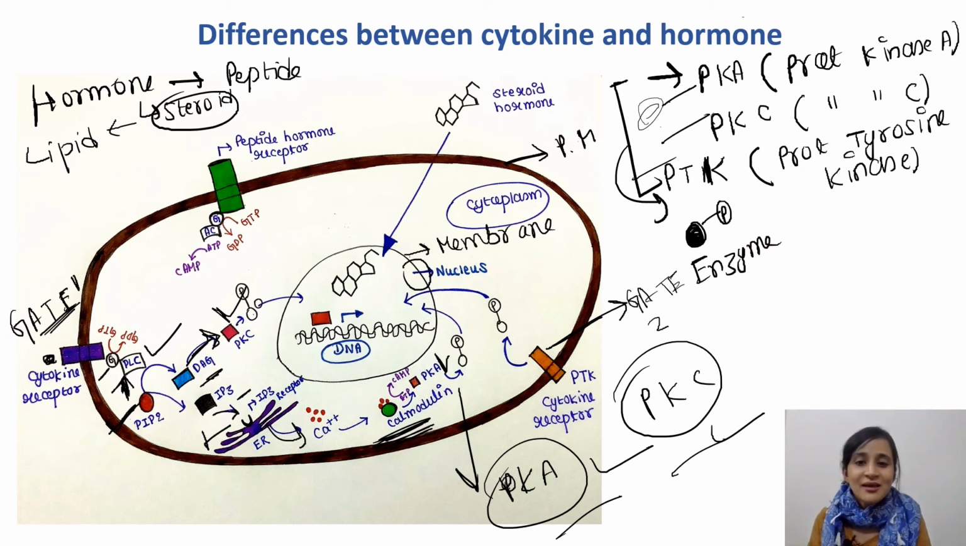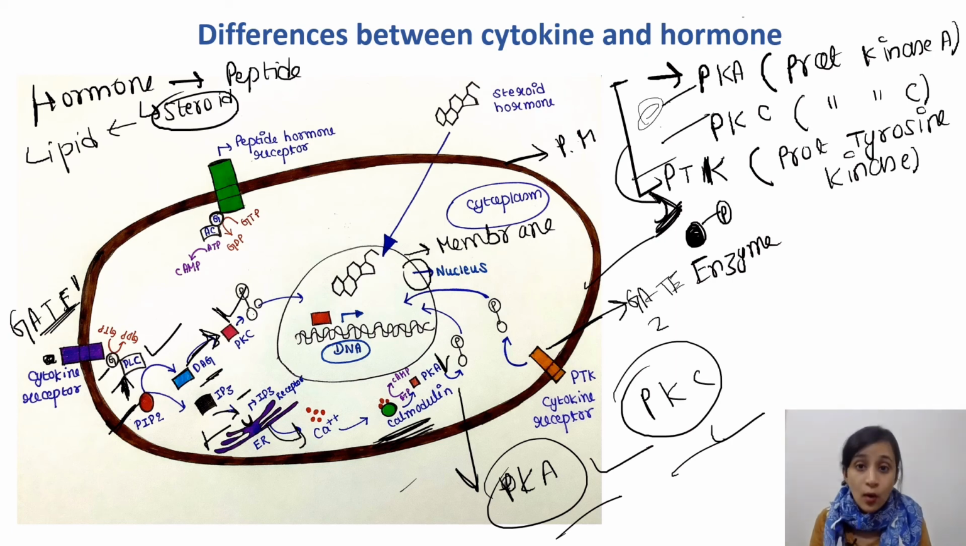Here I have already told that PTK is required, because PTK is a kinase. So we require PTK in the cell. So here PTK is made, PKA is made, PKC is made. They all are made, and what they will do, as I have already told, is phosphorylate some enzymes, and those enzymes will enter the nucleus and do their function. They will help gene expression. Okay, these are all about the cytokines, how they function.